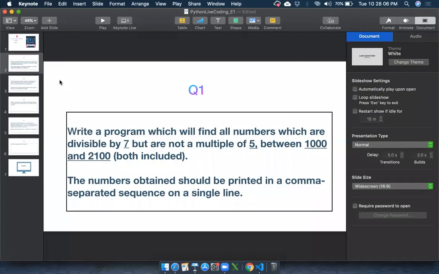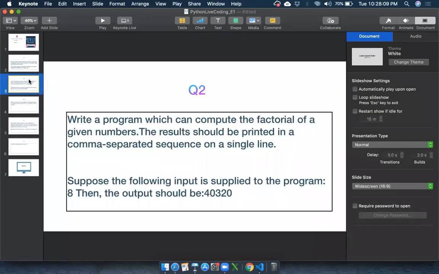Let's go to problem number 2. It is a very famous problem. Write a program which can compute the factorial of the given numbers. The results should be printed in a comma separated sequence on a single line. So we need to print the factorial numbers in a comma separated sequence. How can we do this? Suppose the following input is supplied to the program: 8. When they give 8, the output should be like this. How to achieve this?